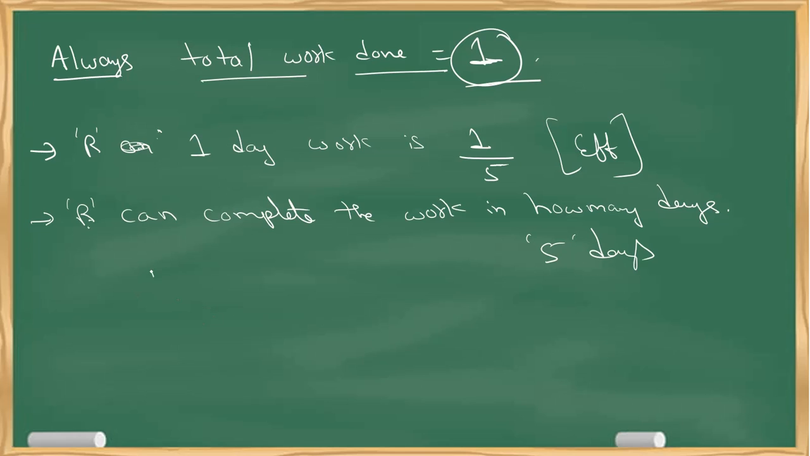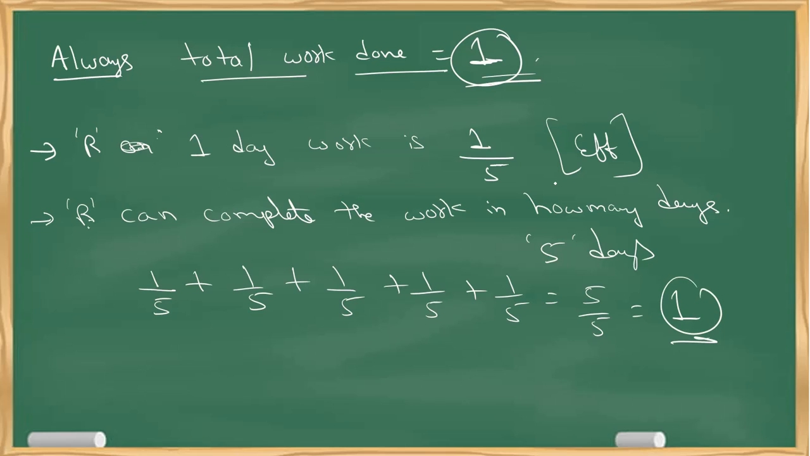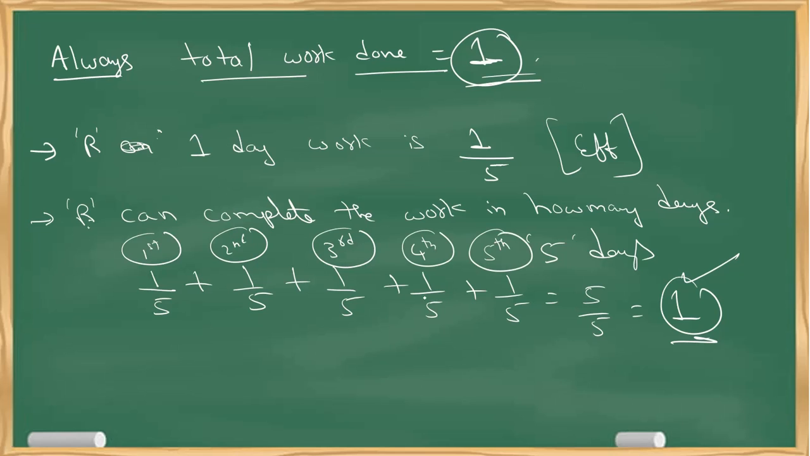If you want to do it manually, first day work 1 by 5, second day work 1 by 5, third day work 1 by 5, fourth day 1 by 5, fifth day 1 by 5. You keep on adding till you get the answer as 1. Now if you add, I'll get 5 by 5, answer is 1. Whenever I say 1, the work will be completed. I'm repeating again, my intention of this video is not to teach you at an expert level. If you are very clear with the basic concept, you can solve, understand and analyze any problem from time and work in any exam. That's the reason I'm trying to teach you at a basic level.